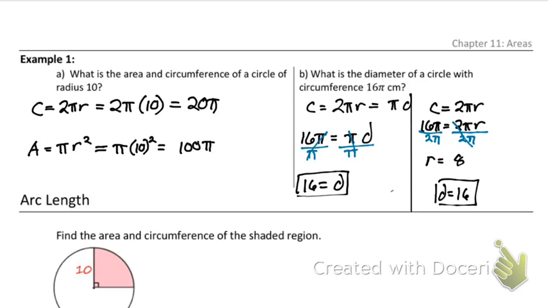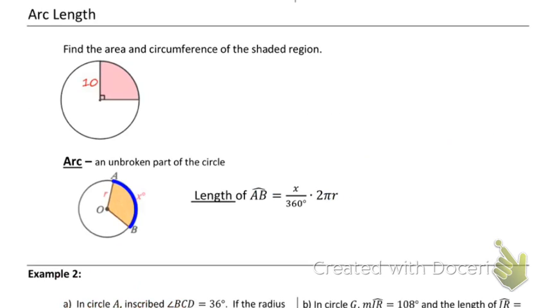All right, next one, we're really focusing on the arc length, but we're also going to talk about the area. We'll talk more about the area in later lessons. But we're talking about finding areas and arc lengths of specific sections of a circle. Now, when I talk about arc length, I'm basically talking about circumference cut. So we can calculate the circumference of an entire circle, but I kind of want the circumference of just this little section? Well, we call that arc length.